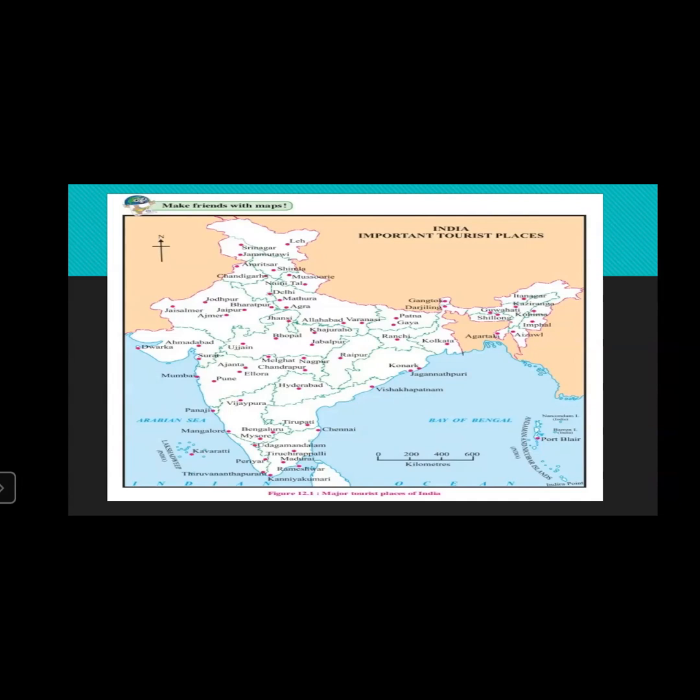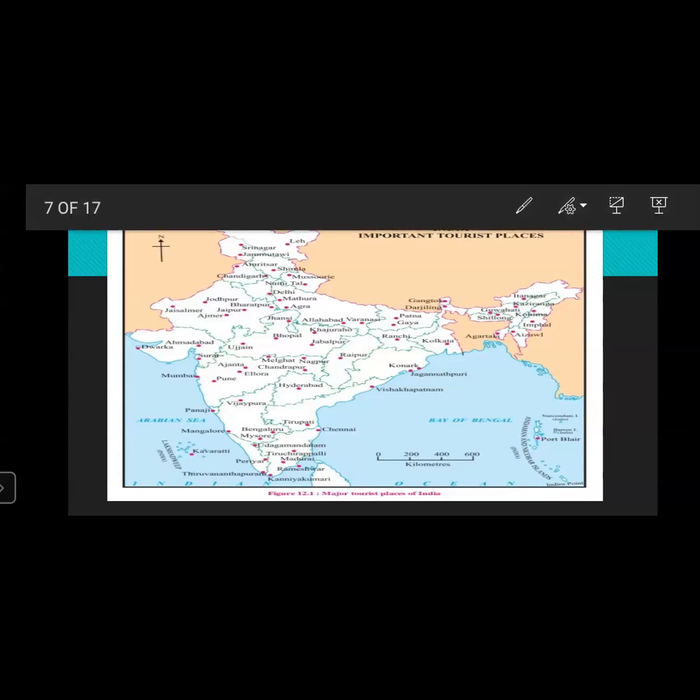Based on this map, we have already learned during our map reading. The map name is India's important tourist places.